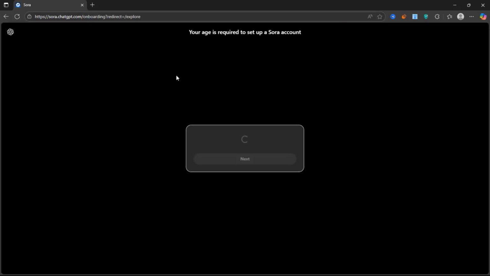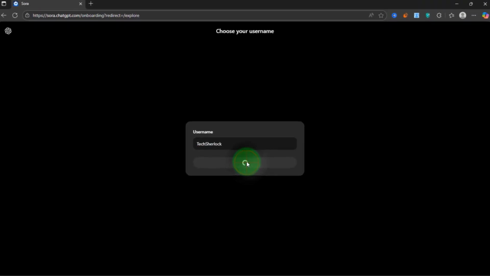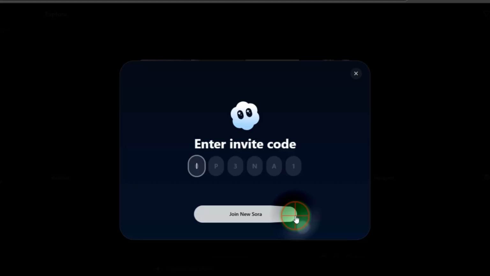Now visit sora.chatgpt.com to access SORA. For the first time, you'll have to choose a username for yourself. Then you'll encounter two options where you'll be asked if you want to use the old SORA or unlock the new SORA 2 by entering the invitation code.